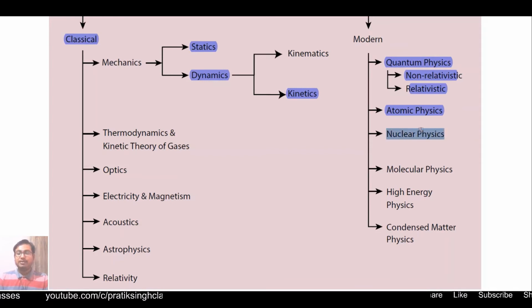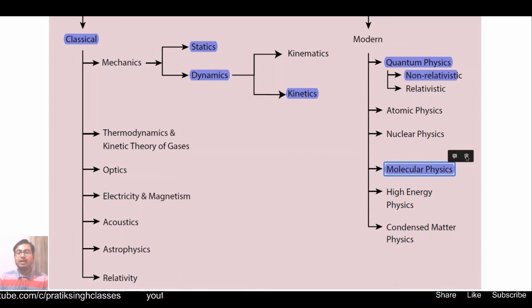Then nuclear physics. In nuclear physics we will study nuclear fission and nuclear fusion. About nuclear fission you have already studied in class 10th, but here we will study in detail how nuclear fission or fusion happens and how much energy is generated there. Then we will study molecular physics, that is, how the atoms are arranged in a molecule, what their orientations are, and a lot of other phenomena.